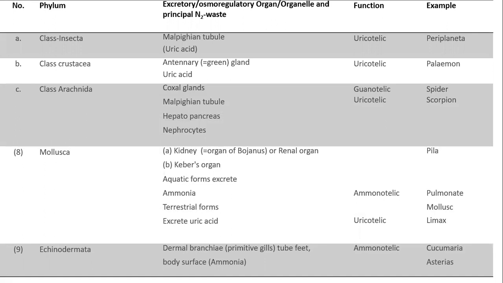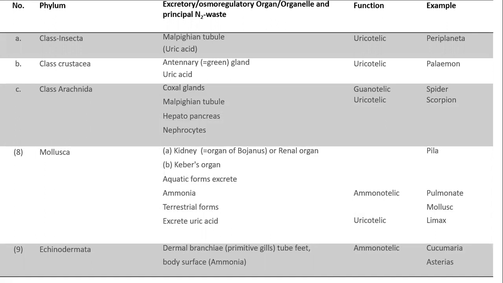Then Mollusca have different organs for excretion and osmoregulation. Mollusca show the kidney, that is the organ of Bojanus, or renal organ, or Keber's organ in the case of Pila. Aquatic forms excrete ammonia. For example, pulmonates, which are air breathing sea slugs, are ammonotelic. Terrestrial forms excrete uric acid, such as Limax, a garden snail, which is uricotelic.